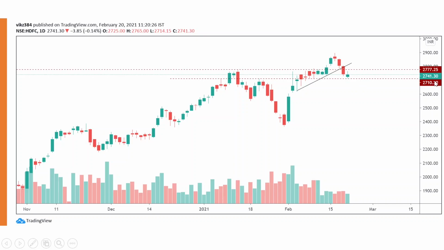If 2,710 is broken, then the next level that comes is around 2,600. As of now, it does not look very concerning because this candle has decent volume, and after this sell off there was a halt. So we need to see whether this will result in a reversal or whether it continues the down move.